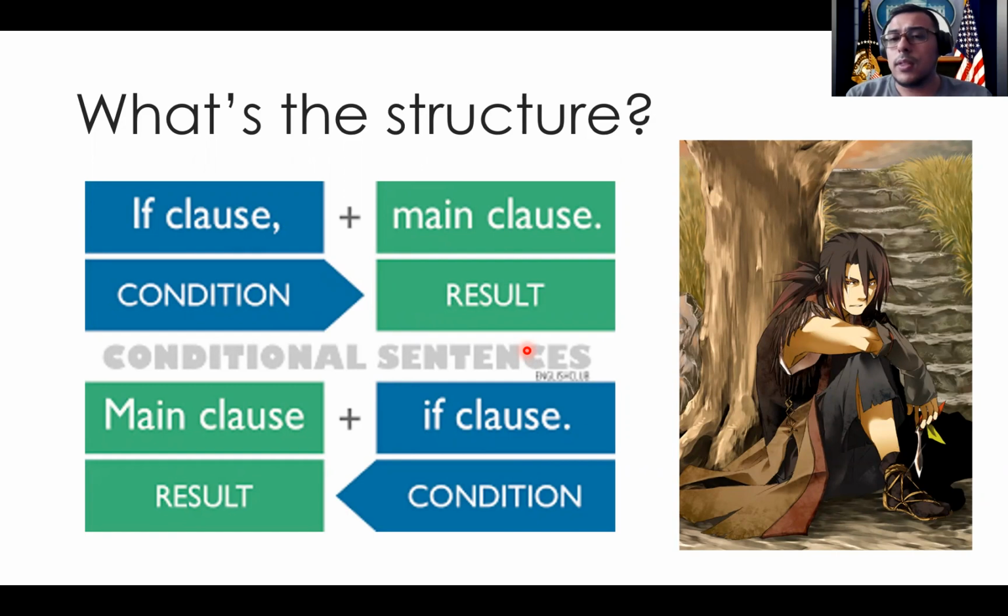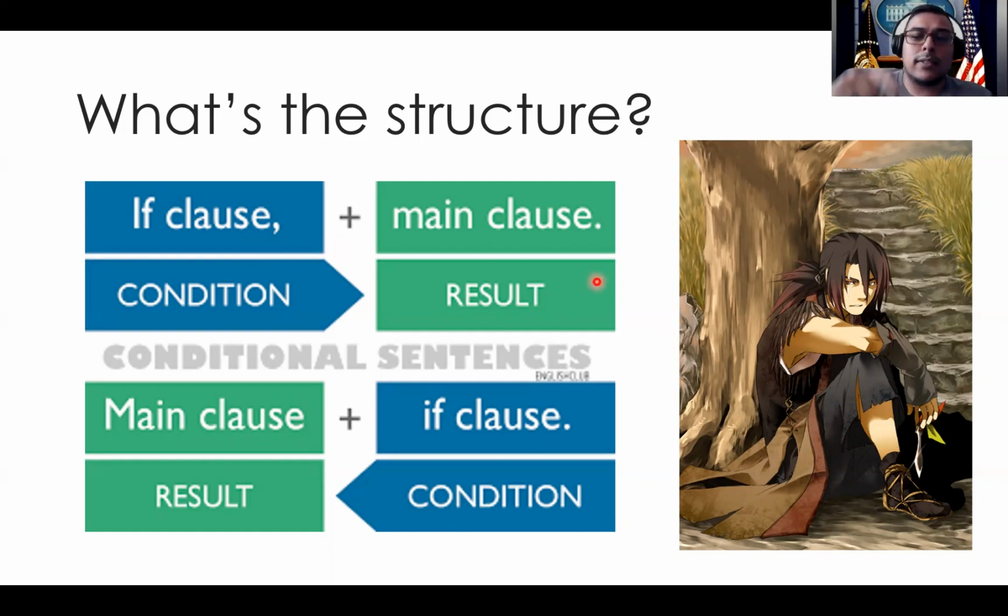We always have to associate these because once we start dabbling in the examples that I have here, we're going to start using if clause and main clause. Okay, so try and remember that. What is the difference if I start with a condition and with a result? Well, the only difference is that if I start with a condition, I need to add a comma, and you guys can see it right there. Okay. So the same way we made this note with first conditional, we have to make it again. If I start with a condition, I add a comma. Write that down. That is in the exam also. And if you don't add that comma, your sentences are going to be grammatically incorrect.